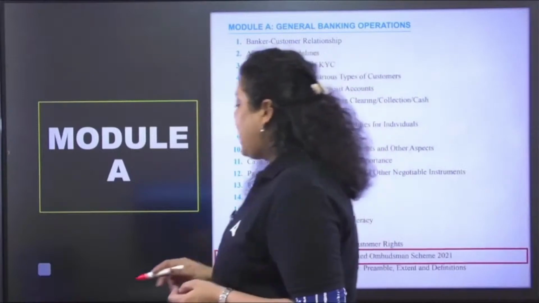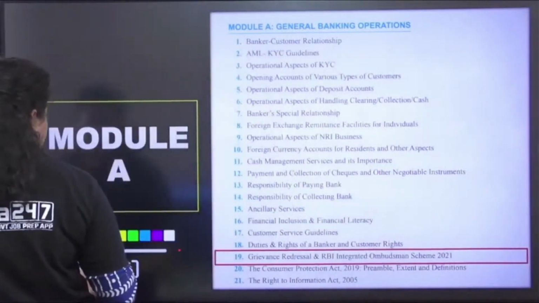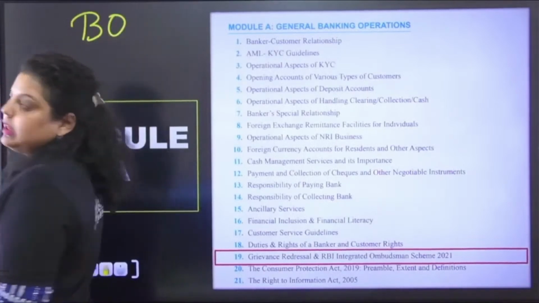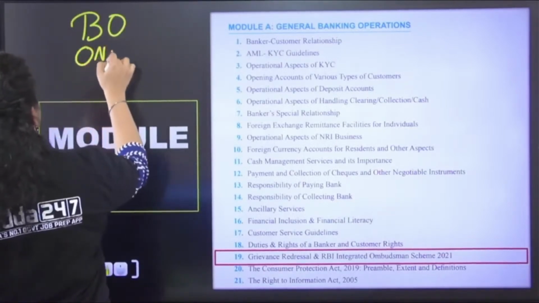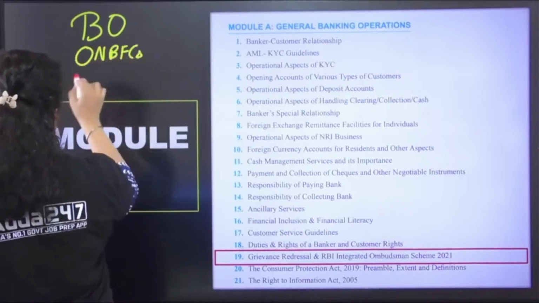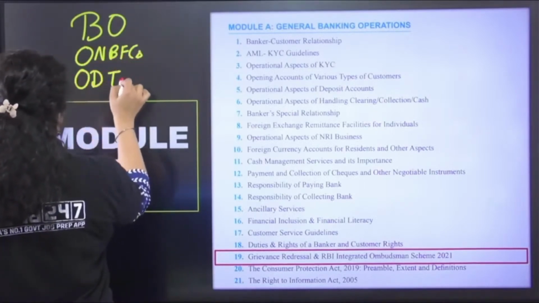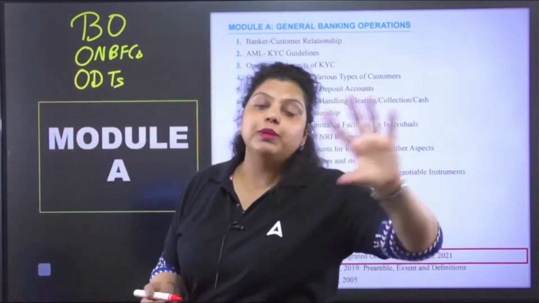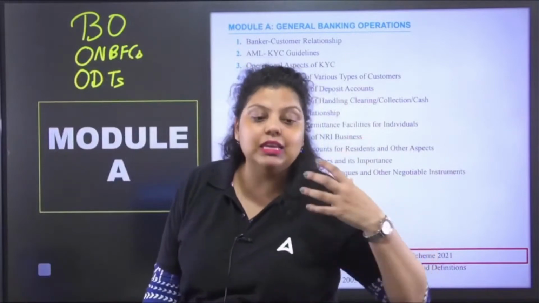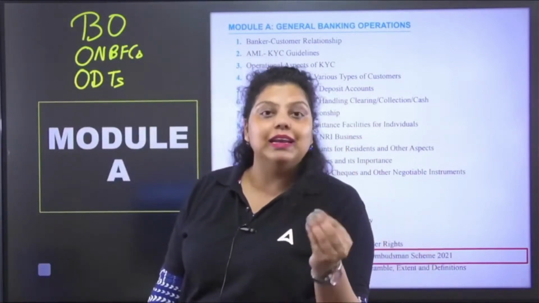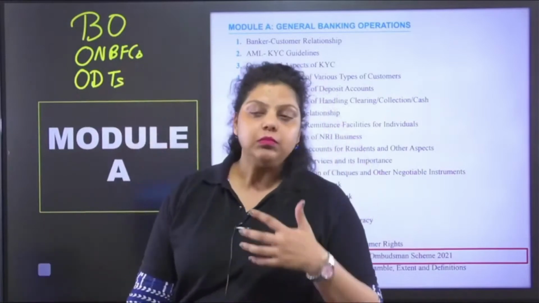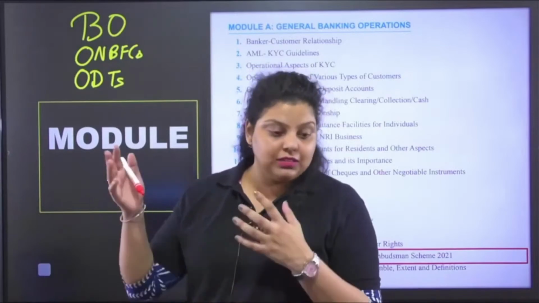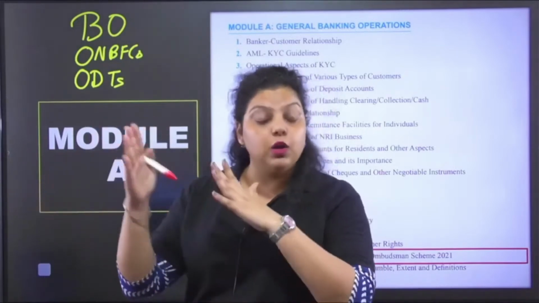RBI introduced the Banking Ombudsman Scheme in 1995. Then RBI introduced the Ombudsman Scheme for non-banking financial companies in 2018. Then RBI introduced the Ombudsman Scheme for digital transactions in 2019. These three Ombudsman schemes were providing services to the customer related to the problems or difficulties faced while transacting digitally, with the bank, or with the NBFC.